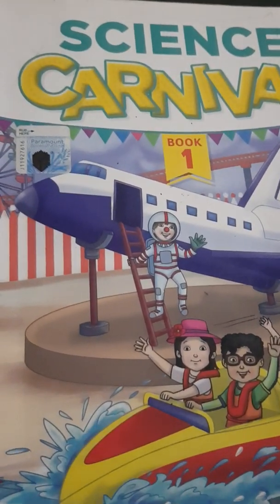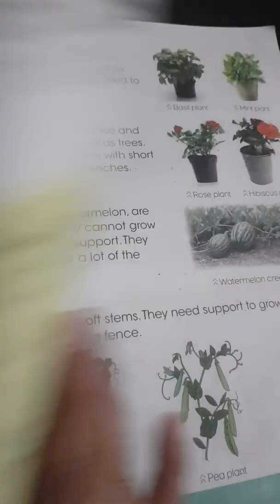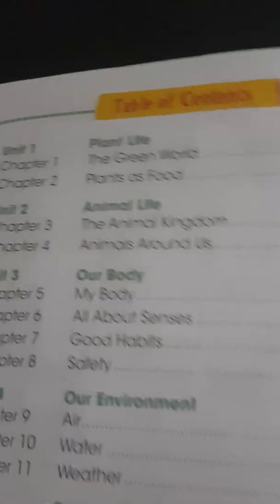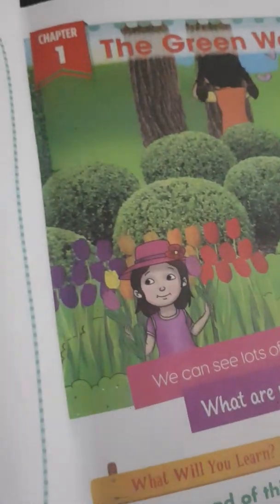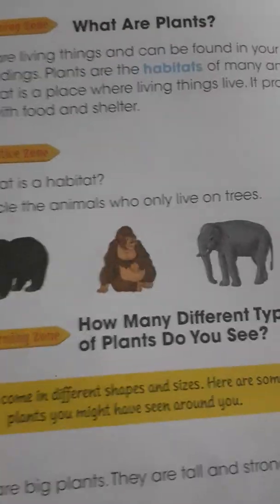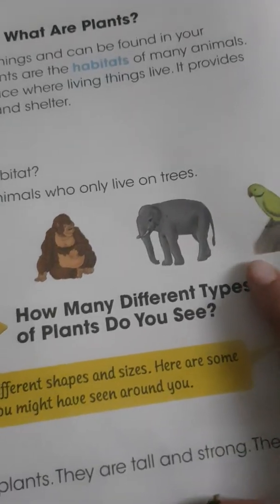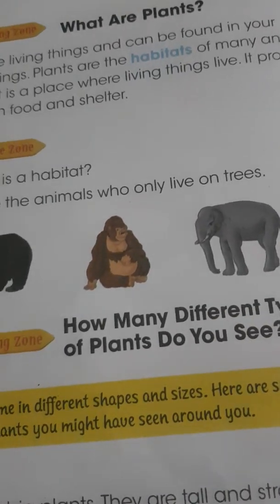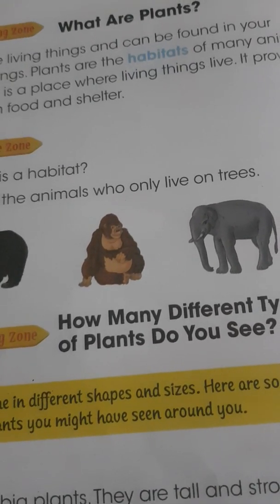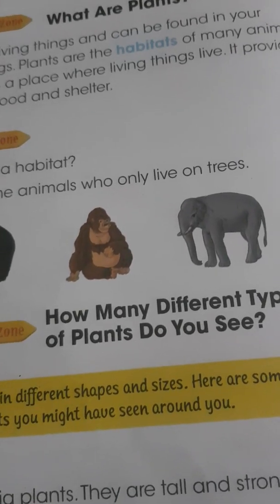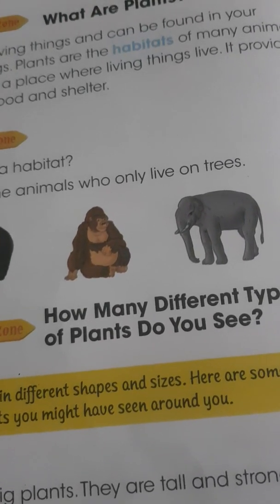Today we are going to continue the chapter, unit 1 plant life and chapter 1 the green world. Okay, and we recall that plants are living things, and we can find plants in our surroundings. Plants are the habitat of living things, and they provide them food and shelter.